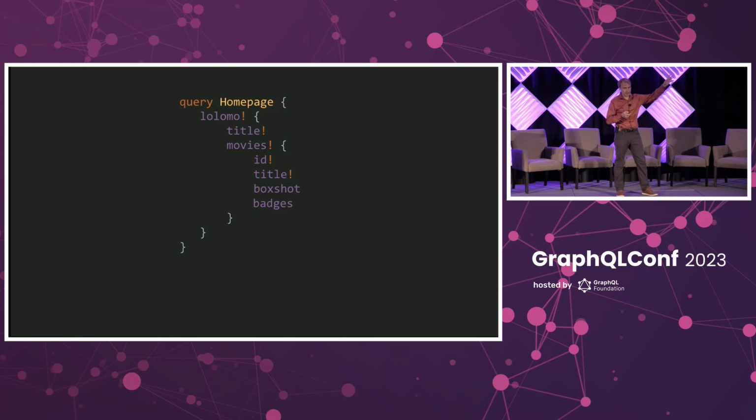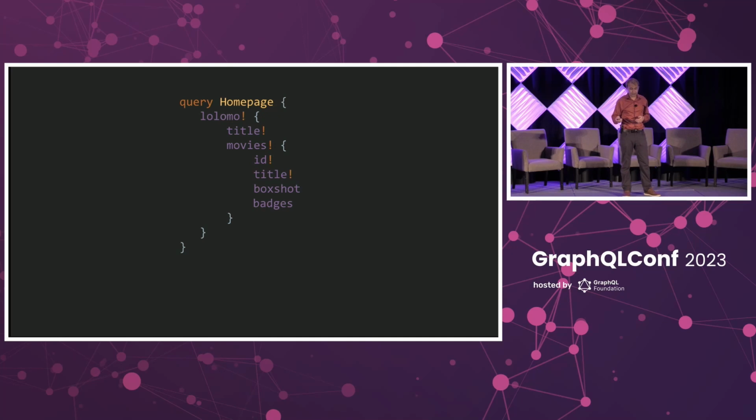And so, like I said, it looks something like this. In your query, you can add a bang. And so this is the core of client controlled nullability. But there are some other edge cases and some other features that could be useful. Like, for example, let's say you have a schema, and it does have non-null. It has bangs in it already, but you actually want to handle those cases in your client. You want the partial data in that case.